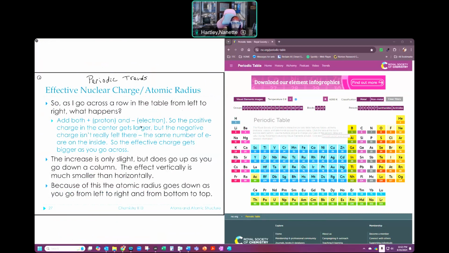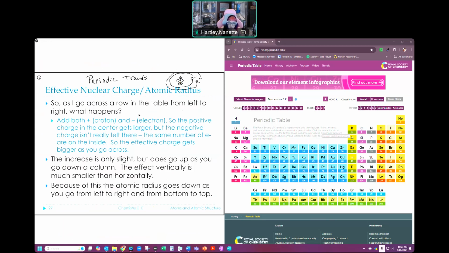When we talk about effective nuclear charge, as I go across a row in the table from left to right, I'm adding both protons and electrons, right? As I continue to add protons, I'm adding those protons in the middle. So remember we have this view where we've got our protons and our neutrons in the middle, and the electrons flying around the edge out here. And there may be a couple circles, and they're not really circles, but that's why we're talking about the Bohr model. So all that stuff in the middle comparative to all the other stuff.